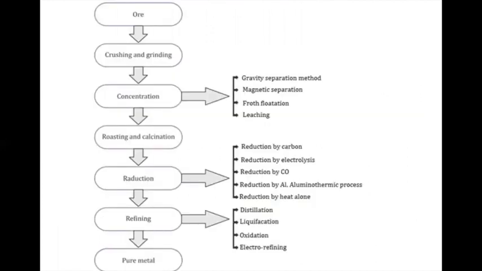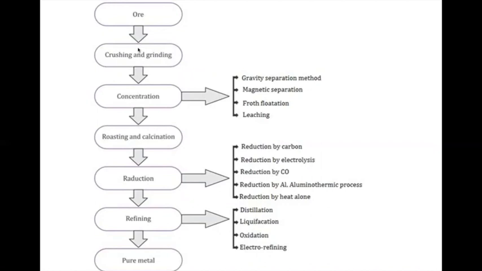We are going to study all these topics in the next few slides. So you know what is an ore? They are metals found in metal oxide, sulfide, or carbonate forms, whose extraction is profitable or economical to us.